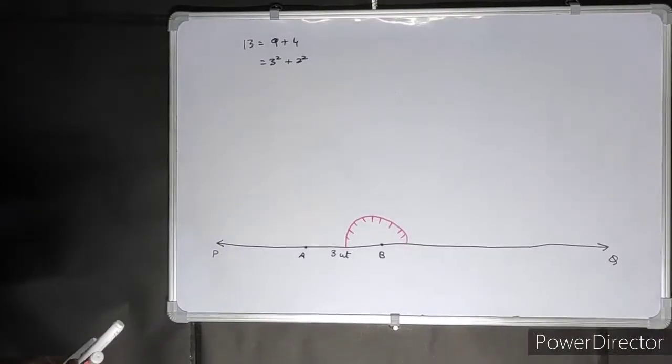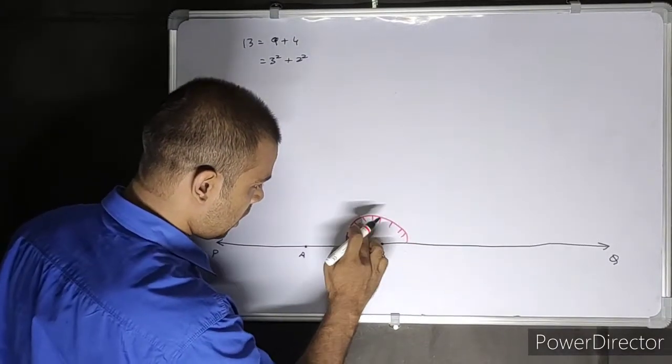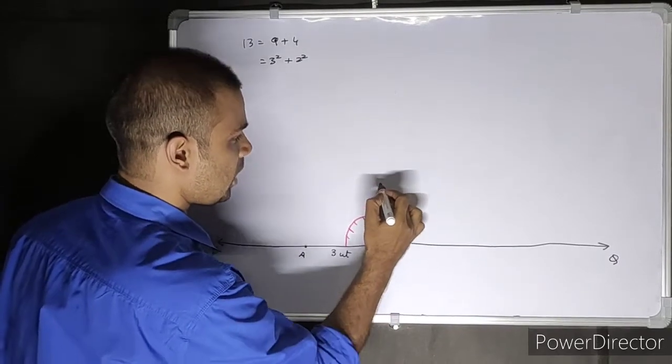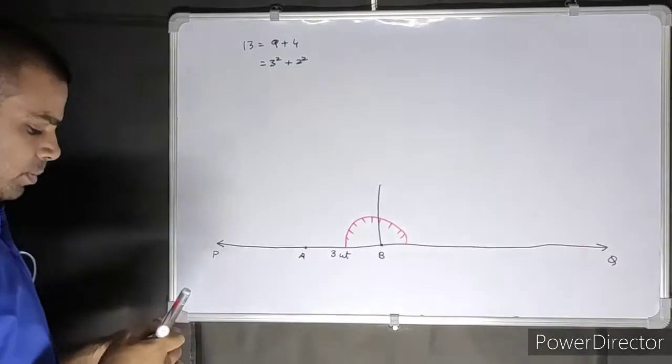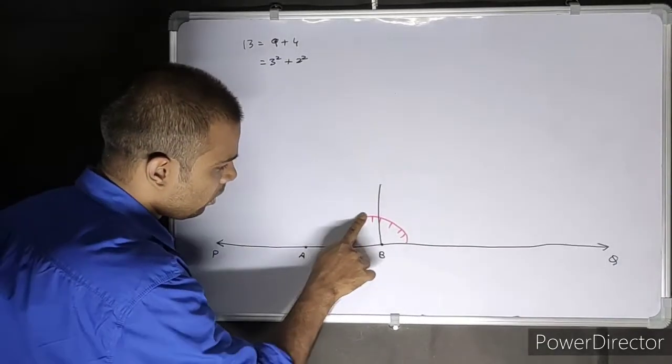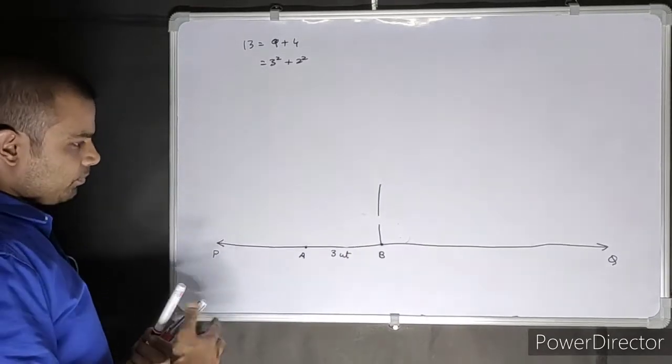Put your protractor here and draw a perpendicular. Although this didn't come properly when I draw it, don't worry, I'll draw it. Draw a perpendicular, not that big, 2 units. 2 unit perpendicular, students. Hold on, don't draw anything yet. Let's make this proper.